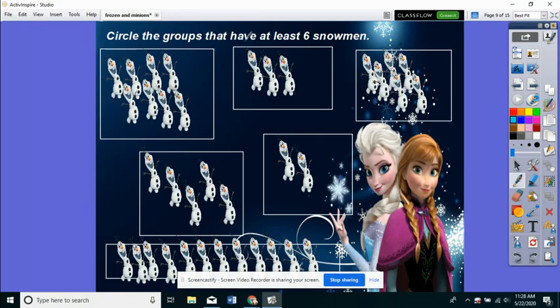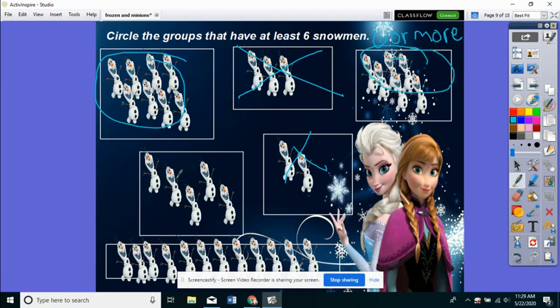Circle the groups that have at least 6 snowmen. That means 6 or more snowmen, 6 or higher, no less than 6. I can automatically see that this one and this one have less than 6, so that would not work. This one has 2 groups of 4, which is 8, so that is at least 6. This one has 2 groups of 3, that's exactly 6, so that works.